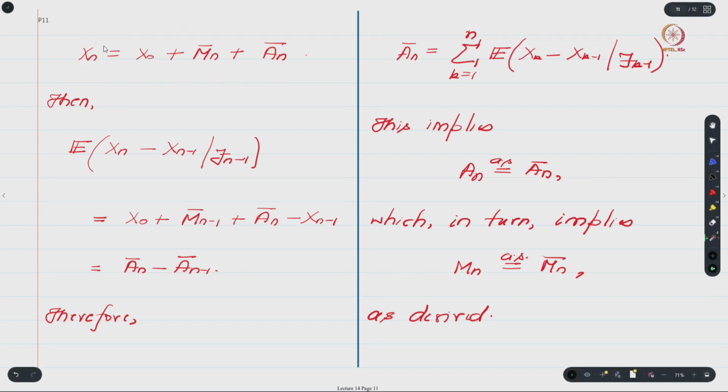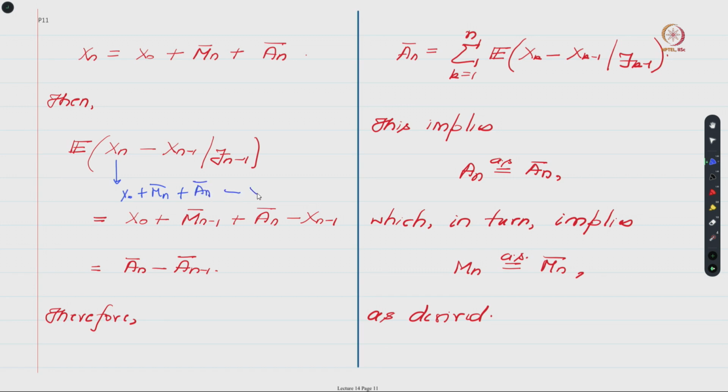So from this expression one can see that Xn minus 1 will basically be X0 plus, let me just write this, X0 plus Mn bar plus An bar, minus Xn minus 1, right. Now X0 is measurable with respect to Fn minus 1, so that will come out as it is. Now Mn bar is a martingale, hence if you take its conditional expectation with respect to Fn minus 1, you will end up with Mn minus 1 bar.